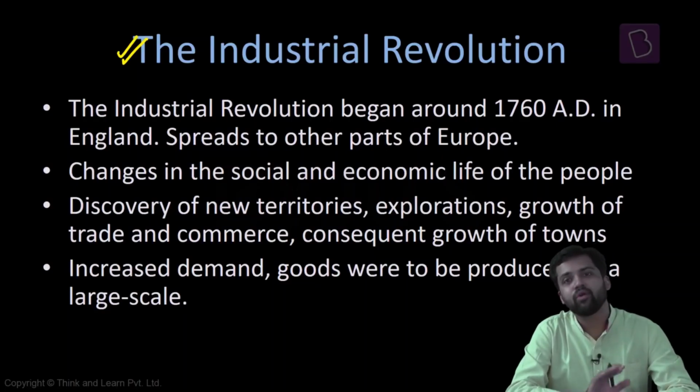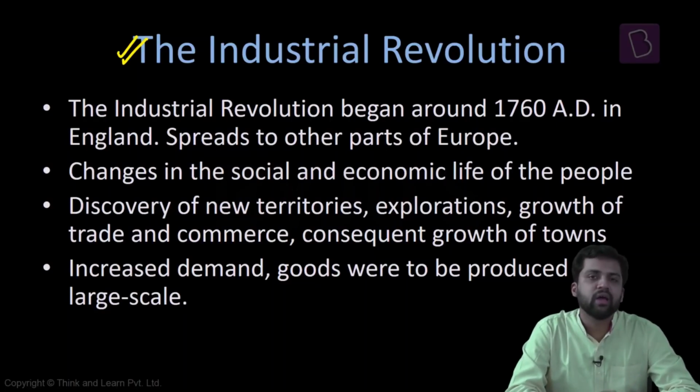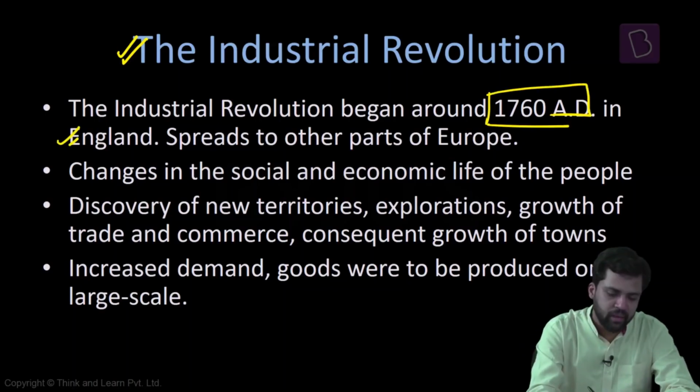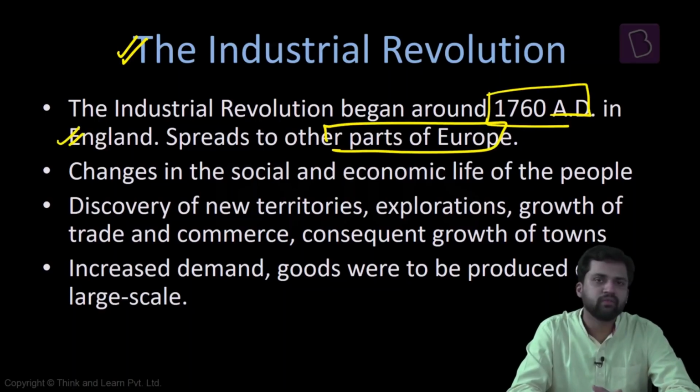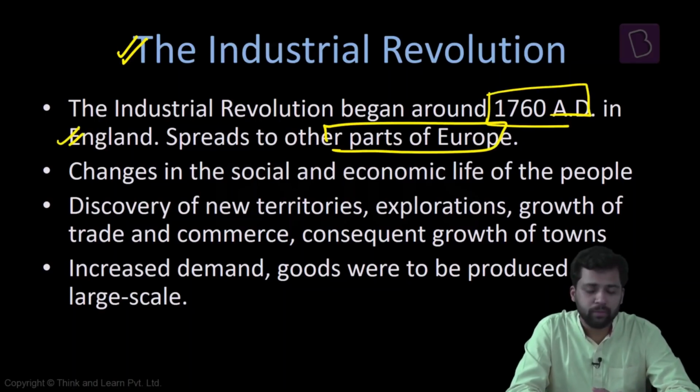Now the Industrial Revolution is significant even today, and at that point of time it was even more significant. So we try to understand what the Industrial Revolution is, how it started, how it impacted society, what the different themes of the Industrial Revolution are, and how it led to the development of sociology. The Industrial Revolution began around 1760 in England, and gradually spread to other parts of Europe. It was a development in technology and the factory mode of production, but it impacted not only the economic life of the people but also their social life.